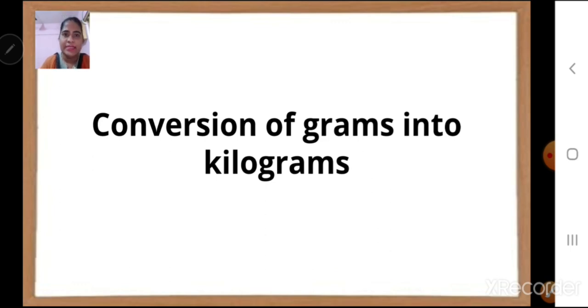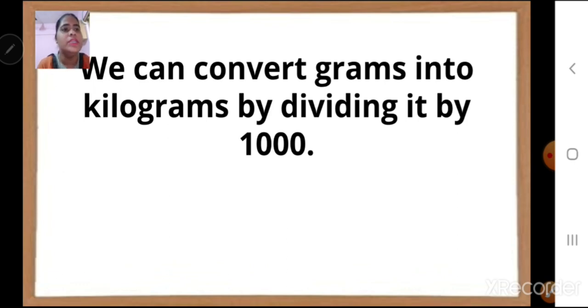Children, next let us see how to convert grams into kilograms. Now grams is a smaller unit, kilograms is a bigger unit. For conversion from smaller to bigger unit, we always divide by 1000. Children, this concept is same for all the units, length or weight or capacity. So from grams to kilograms, we have to divide by 1000. We can convert grams into kilograms by dividing by 1000.